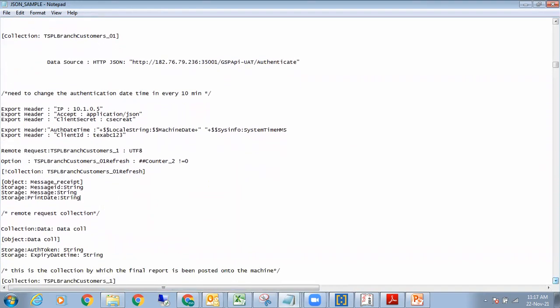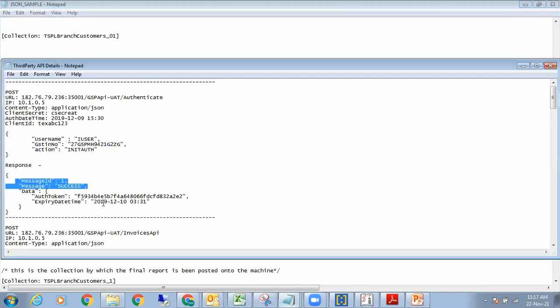And then what happens is, I have a collection below it, which is called data call. So this is the object and this is my collection. So I was walking over this collection in that particular code. I looked at this object data call and I'm storing authorization token as a string, storing expiry date and time as a string. Is it clear? So I'm walking over this collection. I'm storing authorization token and I'm storing expiry date and time. Any questions, anybody?